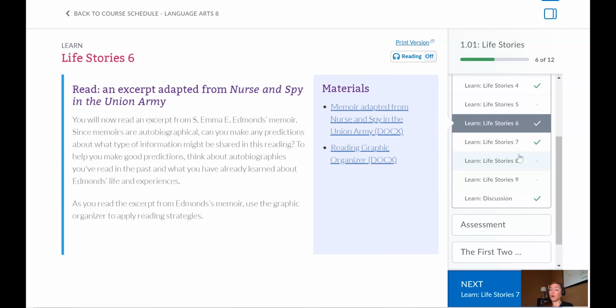And you do want to go through all parts of the lesson because the quiz is on all parts of the lesson. You have a quiz every day, but even if you don't have a quiz that day, the unit test will cover it. So make sure you're still going through the lessons even if you don't have a quiz or an assignment that day, because the unit test will go over that information, okay? Okay. Back to the course schedule.